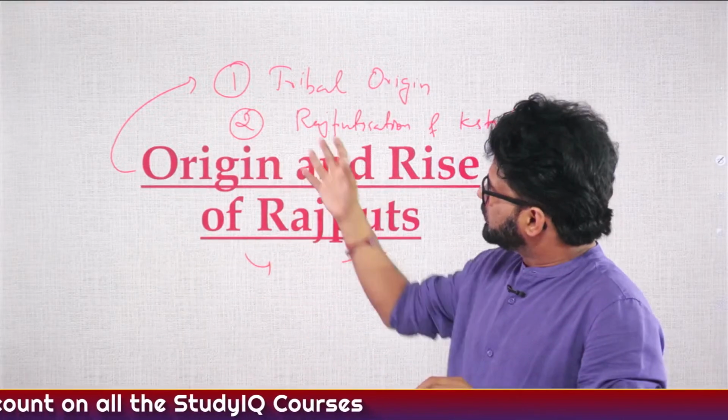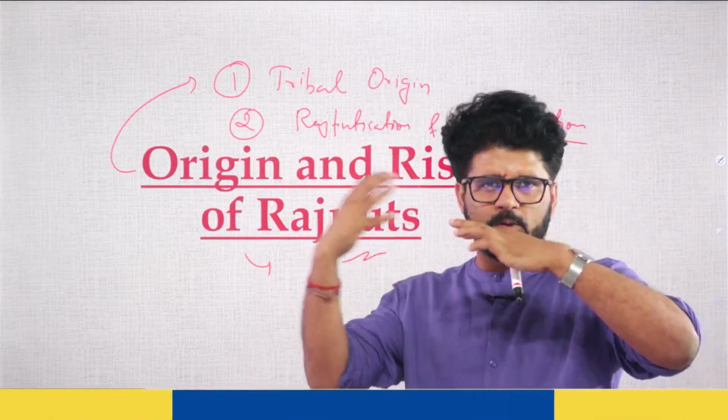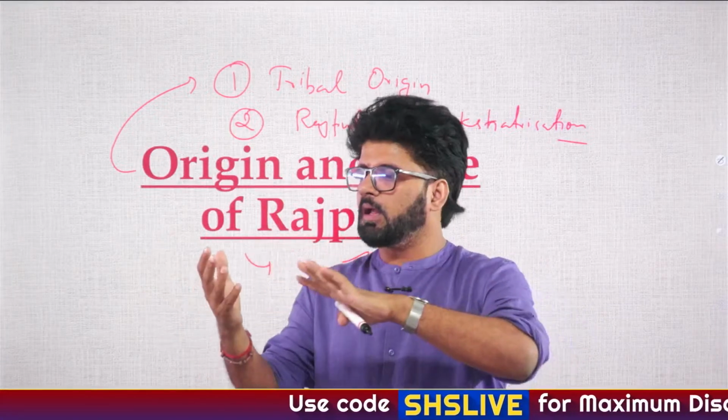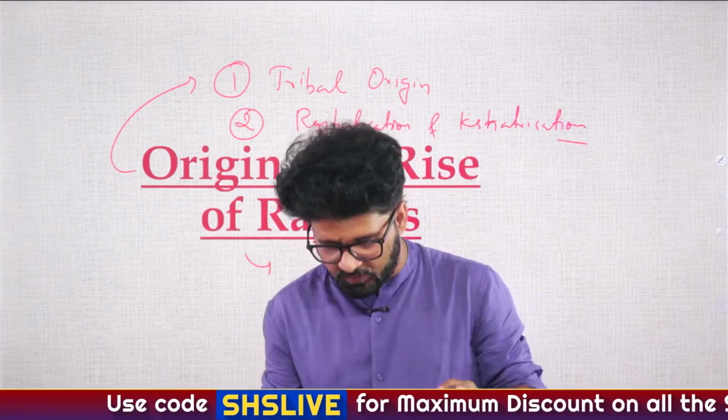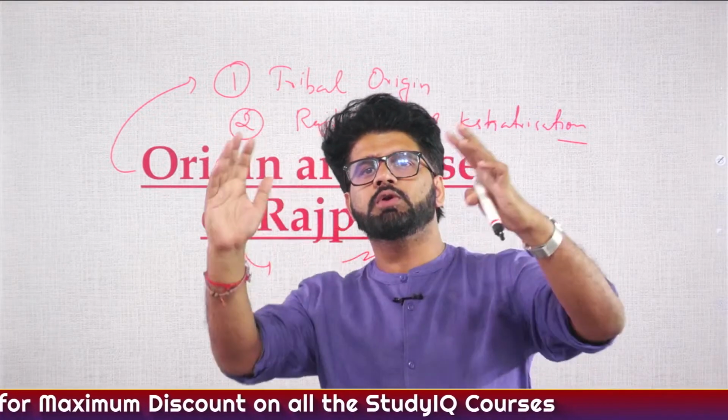Let's say there is one theory which is about the tribal origin of Rajputs, that Rajputs emerged from tribal people, Gonds, etc. So they are not Kshatriya, they are tribal people, and according to the Varna classification, if you read from the earlier Vedic text, later Vedic text, you will realize that they are outcast.